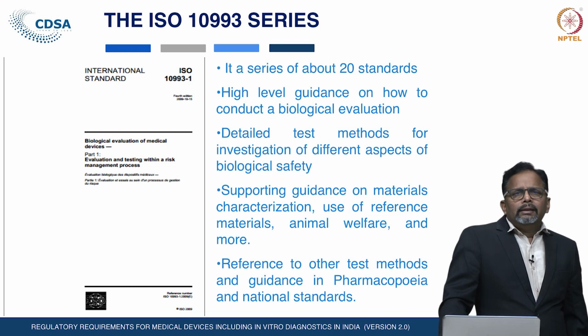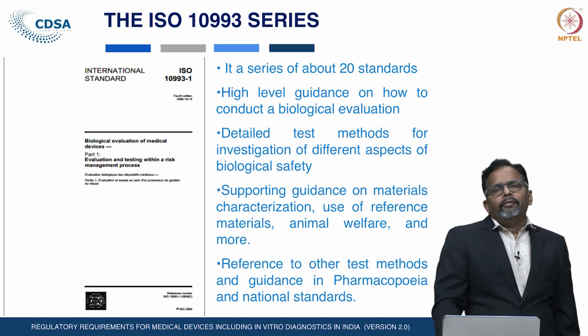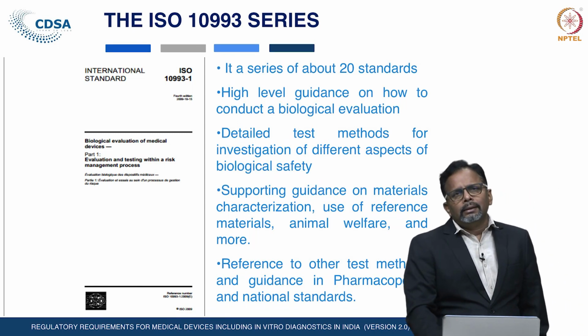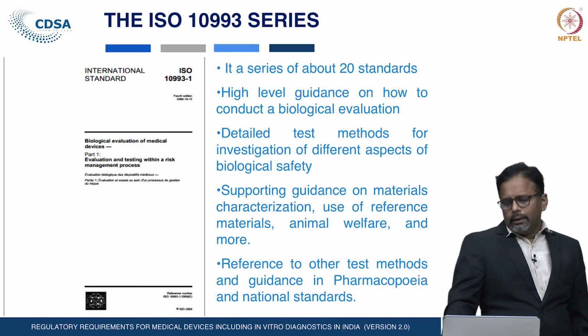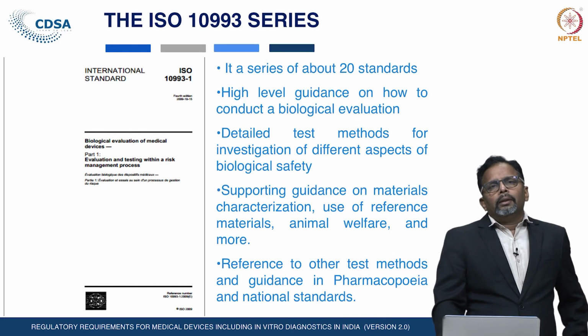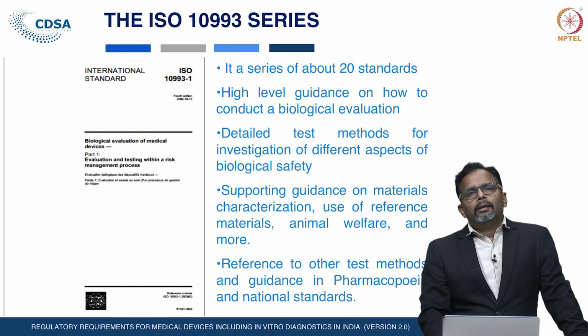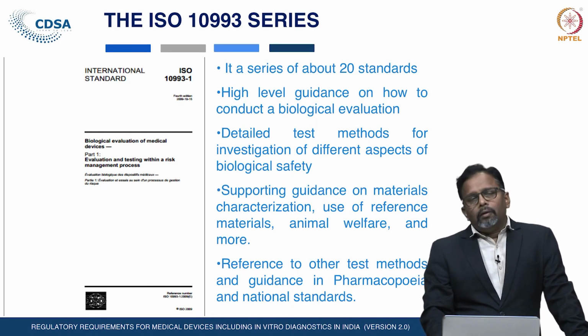If you see part 1, that is the general biological evaluation standard. Here the details of the test methods for the investigation of different aspects of biological safety are given. It has 3 annexures: annexure A, annexure B, annexure C. In annexure A, a matrix is given, based on the categorization of the medical devices, of which tests are required to conduct and which are not required.